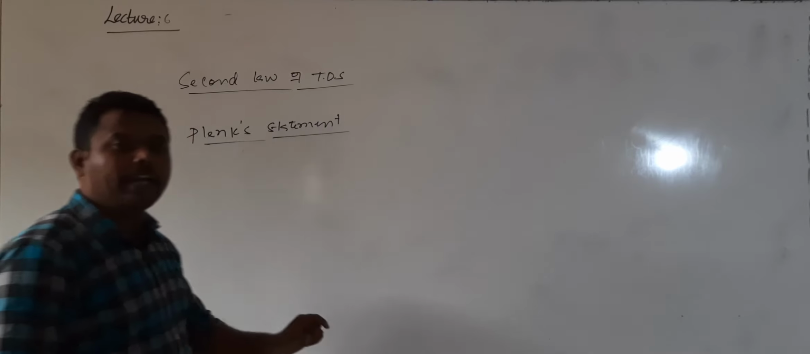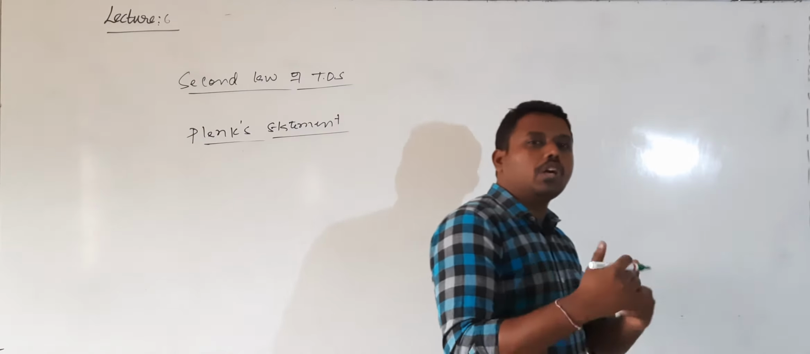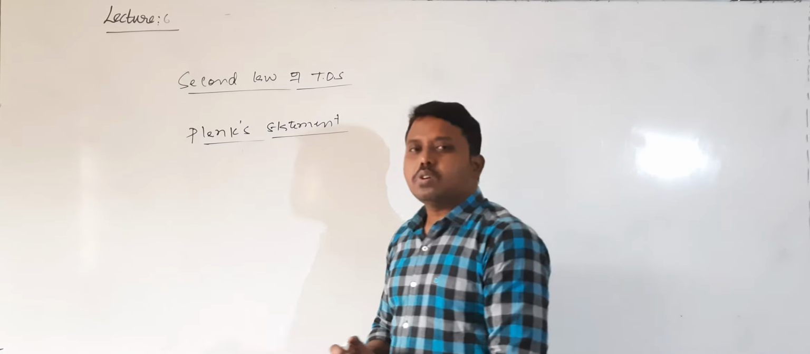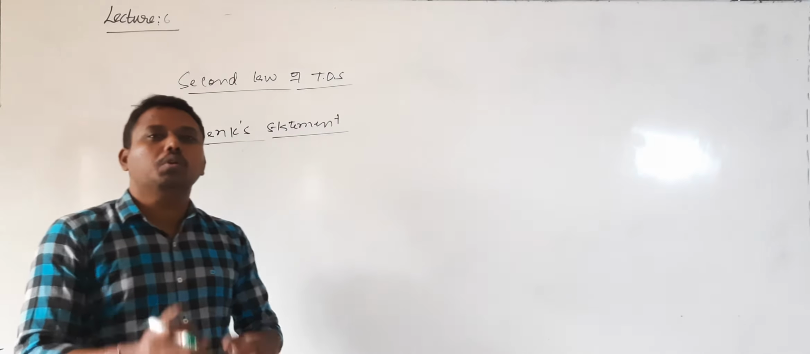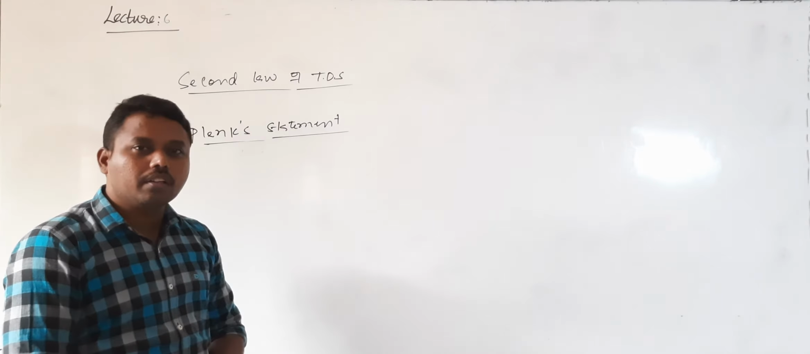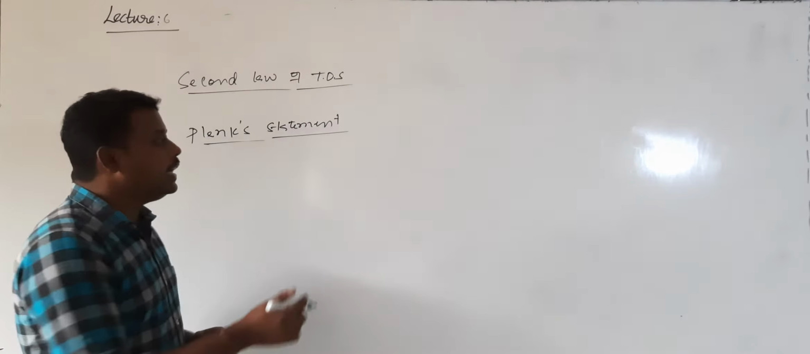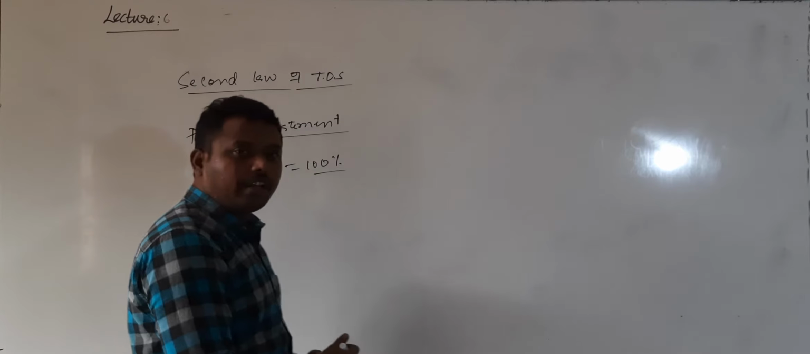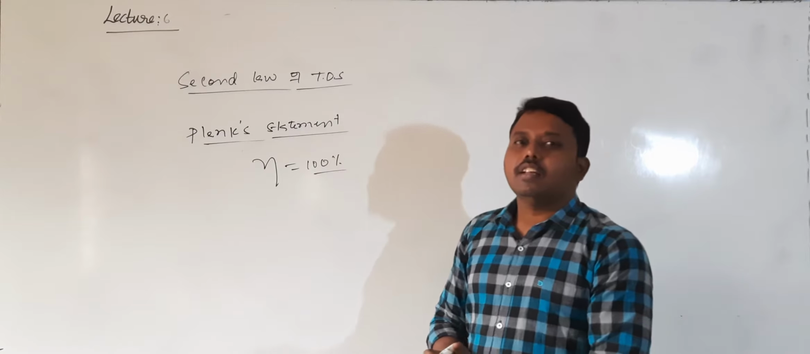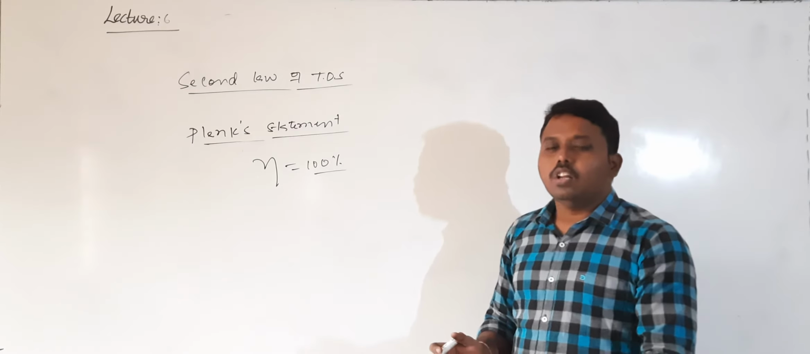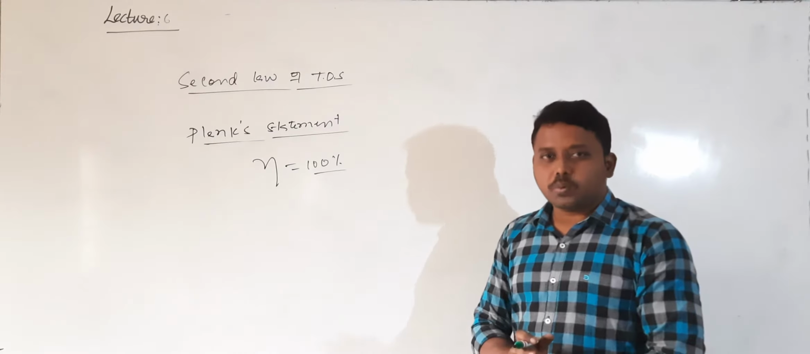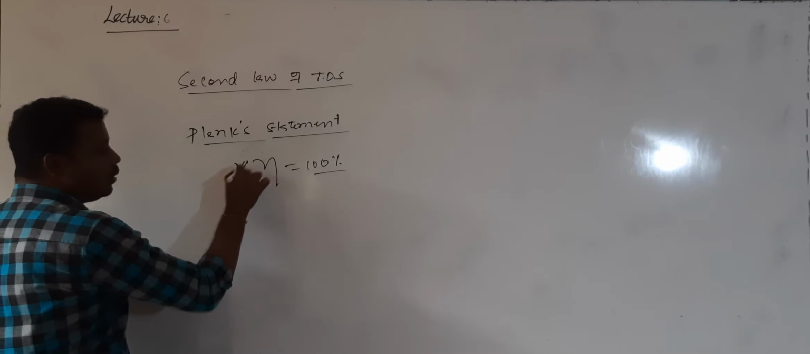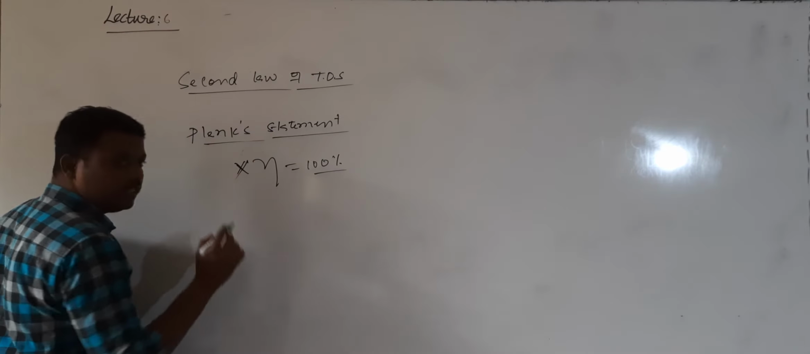According to Planck, it is impossible to convert total heat into mechanical work by a heat engine. No heat engine will convert the total heat extracted into mechanical work. According to this Planck statement, an efficiency of 100% is never possible. So the proper statement is: no heat engine can convert total heat extracted into mechanical work. That is the statement of Planck. Efficiency cannot be 100%.